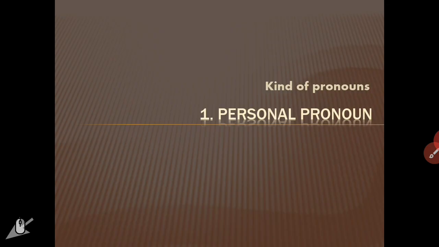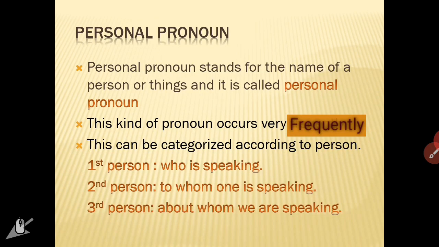The first kind of pronoun, personal pronoun. The personal pronouns stand for the name of a person or thing, and therefore it is called a personal pronoun. This kind of pronoun occurs very frequently. This can be categorized according to person as first person, second person, third person.